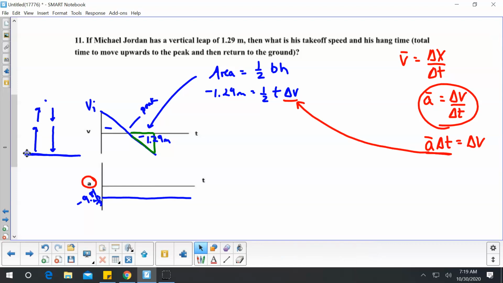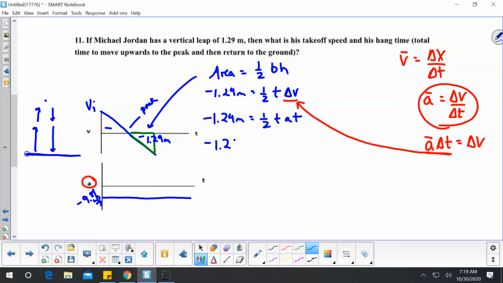Okay, so I'm going to rewrite this. I got a negative 1.29 meters equals 1/2 t times a times t. Write that a little bit nicer: a t squared. So now I can plug in, because I do know the acceleration due to gravity is a negative 9.81 meters per second each second, times t squared. So I need to solve for t.